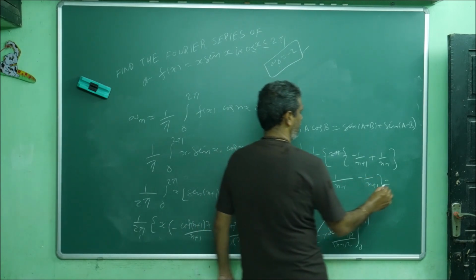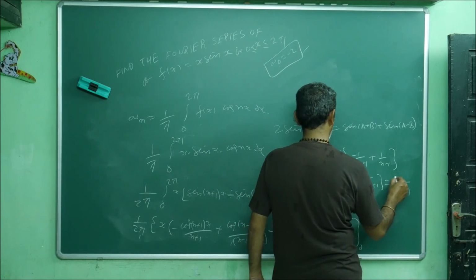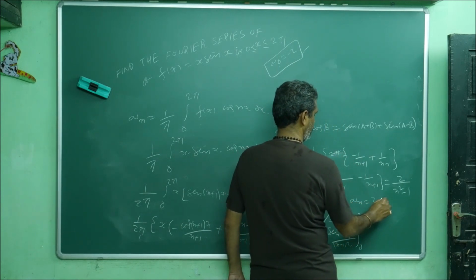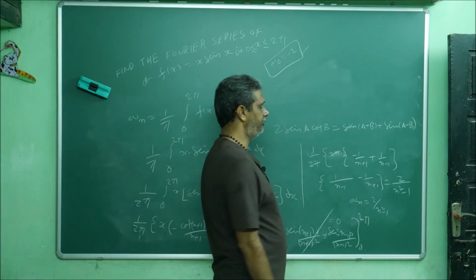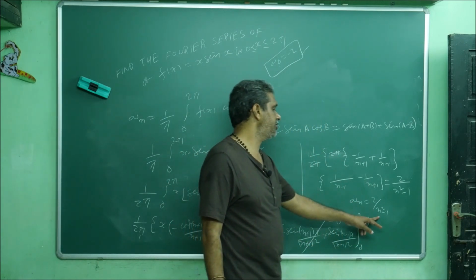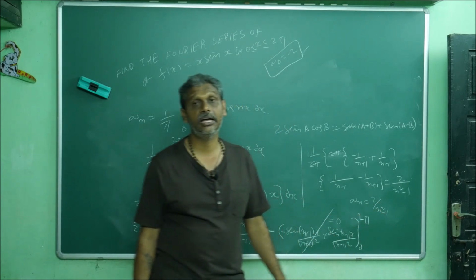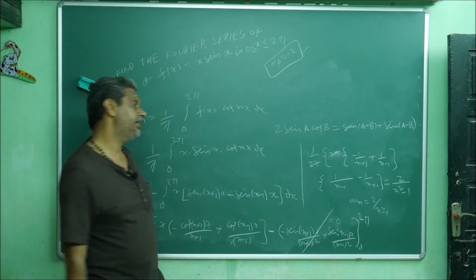If you simplify, you get n square minus 1, and this is 2. So a n is equal to 2 by n square minus 1. Is it valid for all values of n? If you give n is equal to 1, it is 2 by 0, anything by 0 is infinity, it's not allowed. So a n is not valid when n is equal to 1.